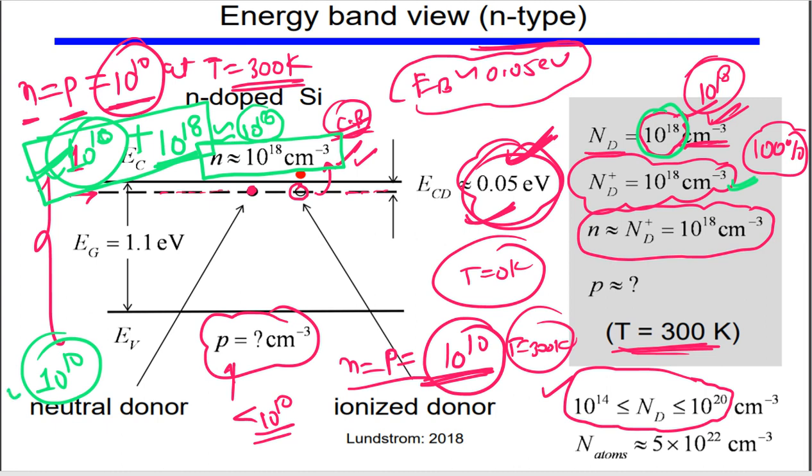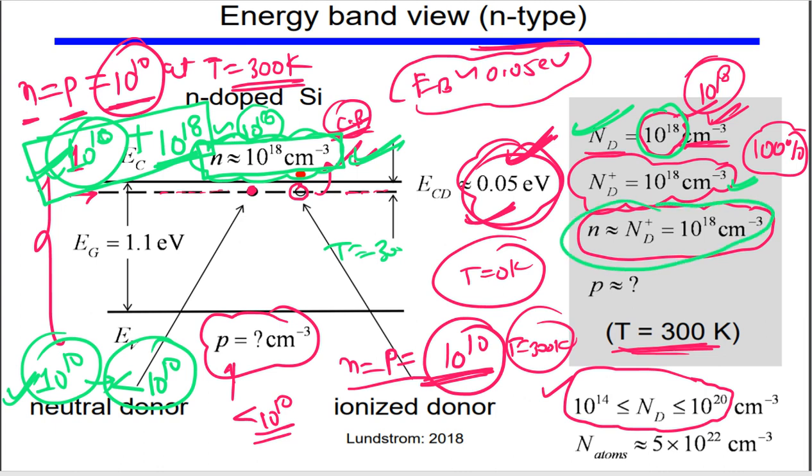And initially we had 10 to the power 10 holes, but now we will be getting less than 10 to the power 10 holes in total, and we will see how many holes there will be. Okay, later I will tell you, but this is for sure: the concentration of electrons in the conduction band after doping, at T equal to 300 Kelvin, will be equal to the concentration which we are doping. So that's why we write n equal to Nd plus.